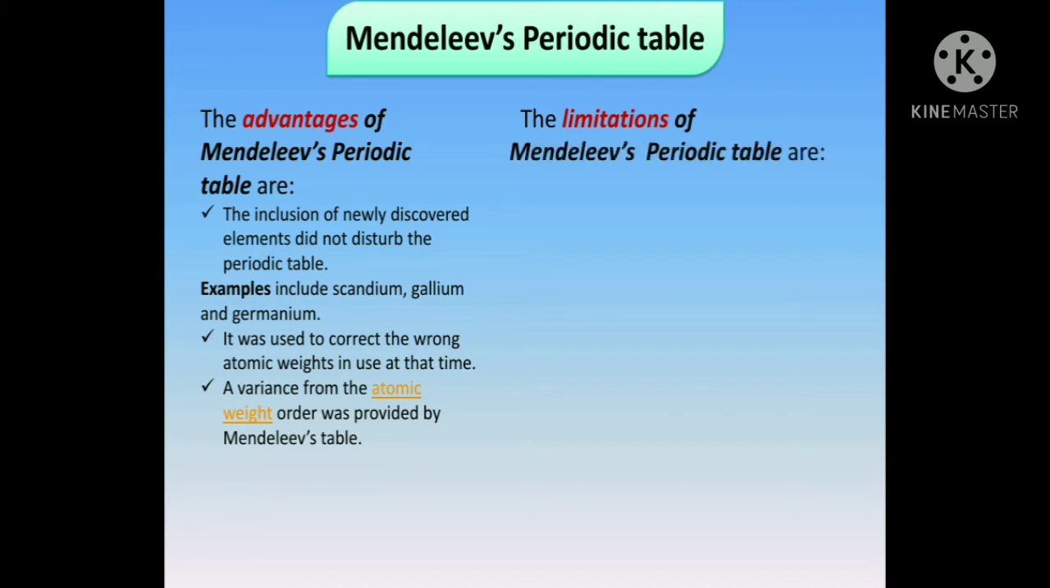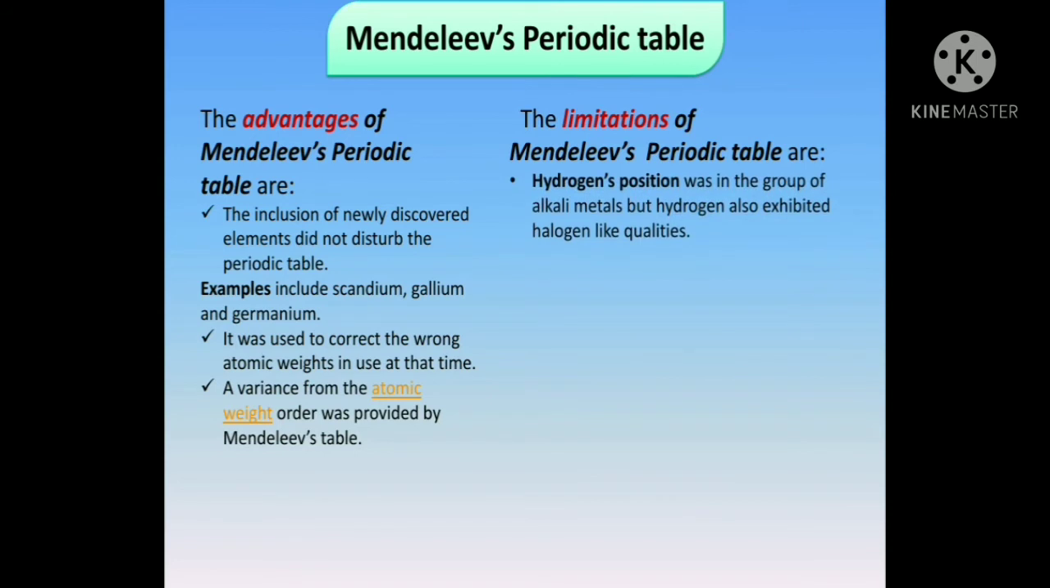Let us study the limitations of Mendeleev's periodic table. Hydrogen's position was in the group of alkali metals, but hydrogen also exhibited halogen-like qualities. Hydrogen shows similarity with halogens, that is group 7. What similarities? The molecular formula of hydrogen is H2. The molecular formula of halogens, that is fluorine is F2, chlorine is Cl2, same with bromine and iodine.